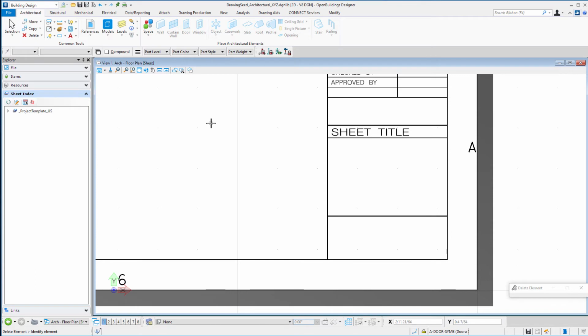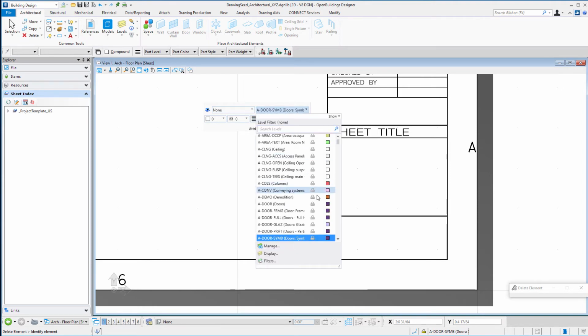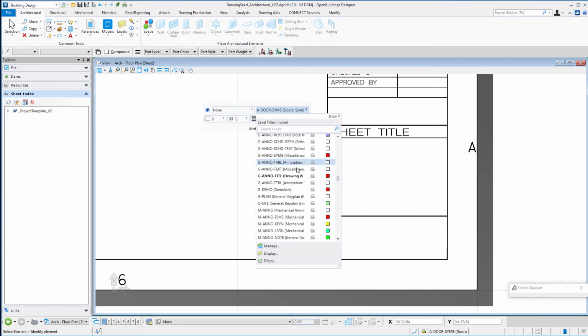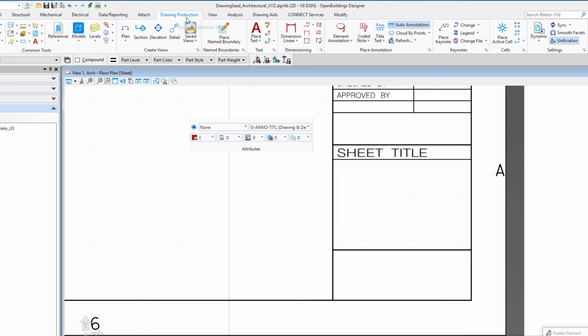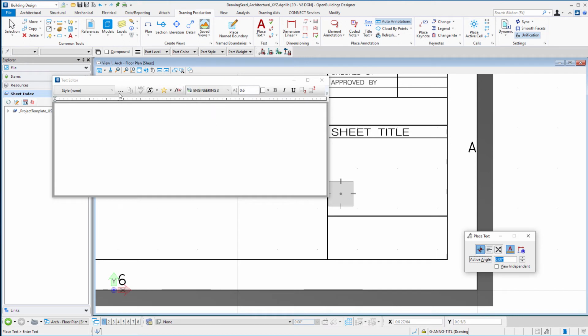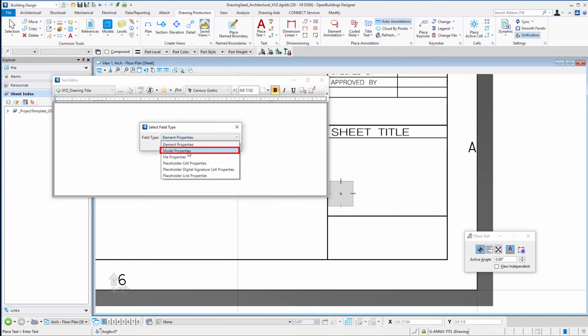So I'm going to set my active level, have the AccuDraw focus on. I can just use a shortcut key in, which is Q1, brings up my level attributes, and I'm going to change my active level to Giano title. And I'll go up to the drawing production. We're going to place text. I'm going to set my style to the XYZ drawing title that was set up earlier. And then I'm going to add a text field that says insert field icon. And we're going to use a model property.